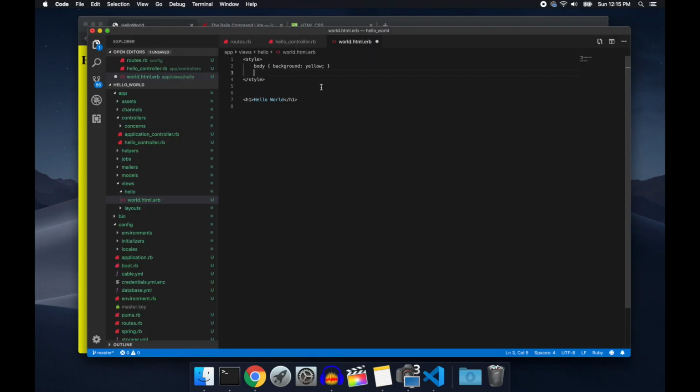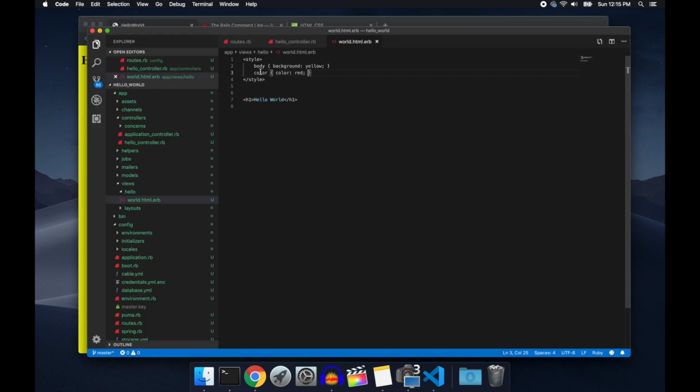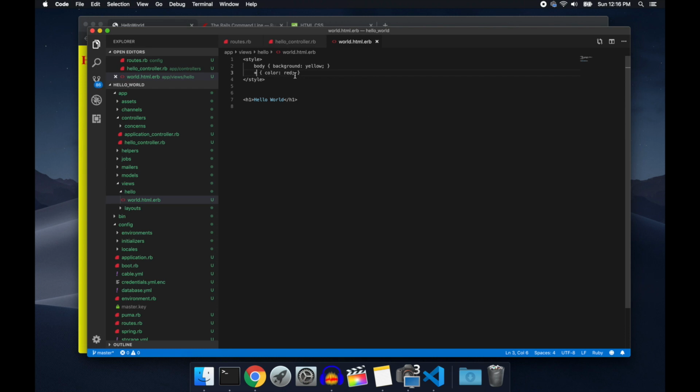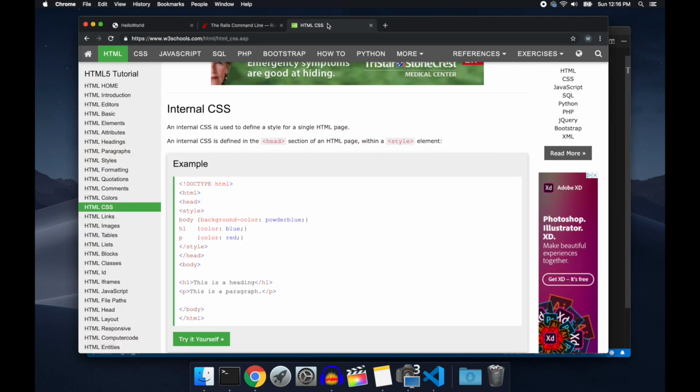Alright, so we got the body, and we want color on everything. We want that to be color red, because I think ketchup and mustard. Oh no. What? Want everything to be color red. Boom. That's looking awesome. We want everything to be text align center. Oh, that looks so good.